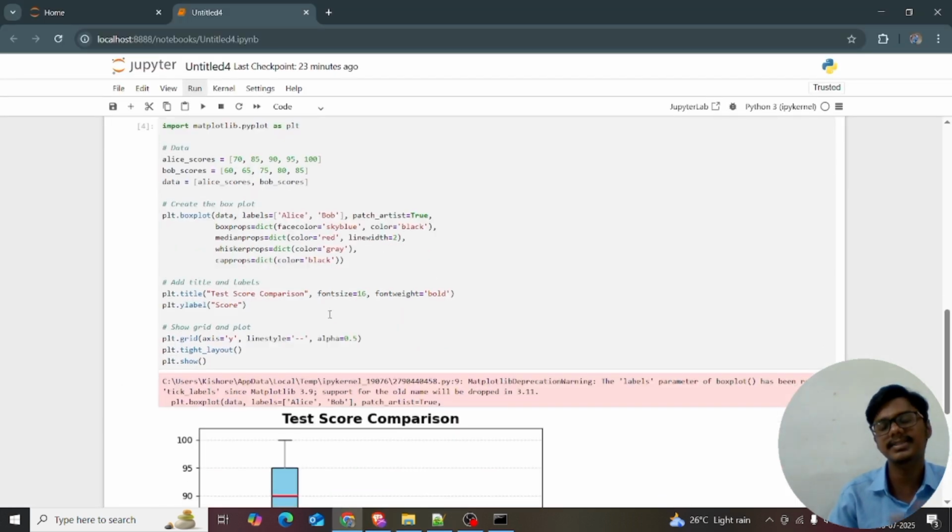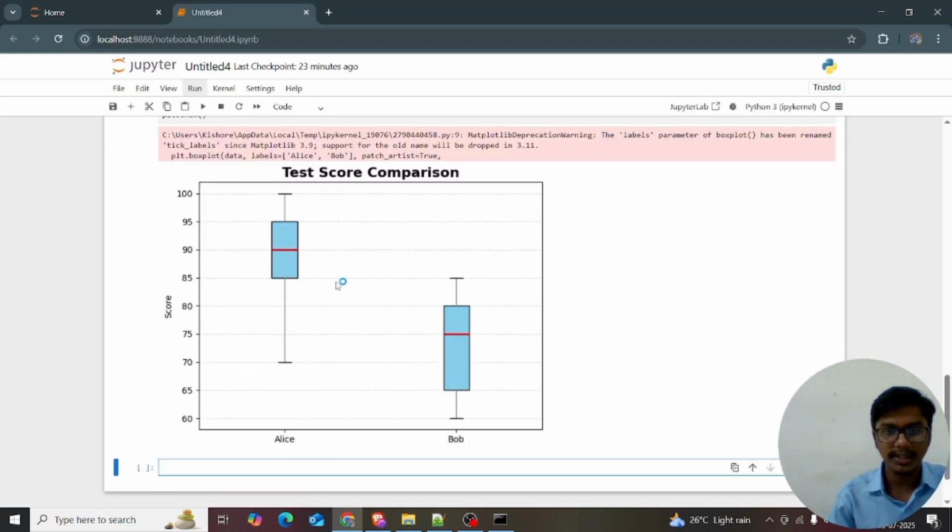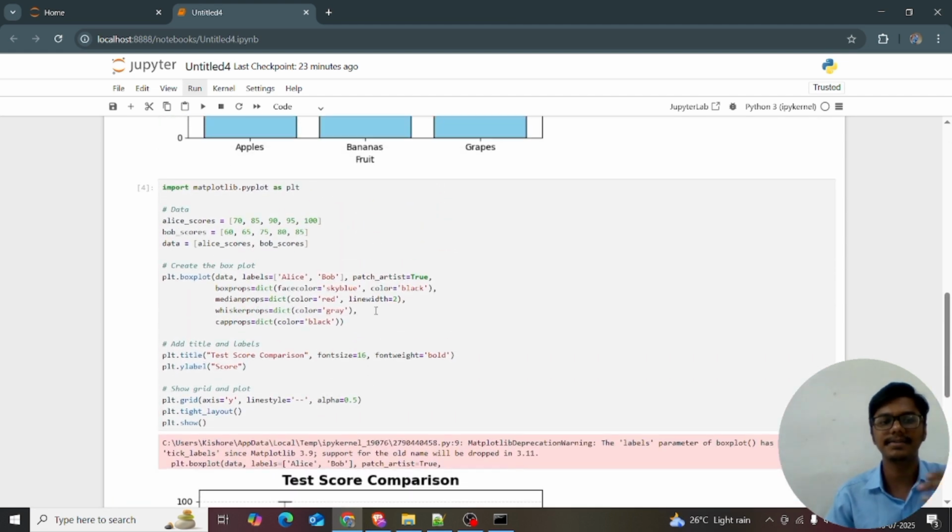I'm getting into my Jupyter notebook. See, this is how it looks. This is the cap, and this is the maximum value. This is the minimum value. This is the median value, and this is the 50% of the box. I want to explain all of this code in the Jupyter notebook.